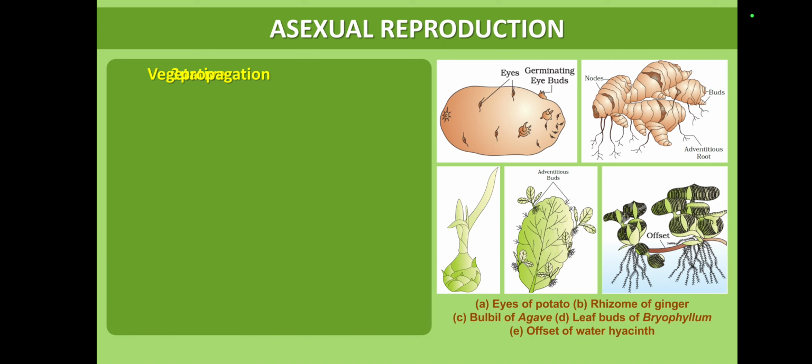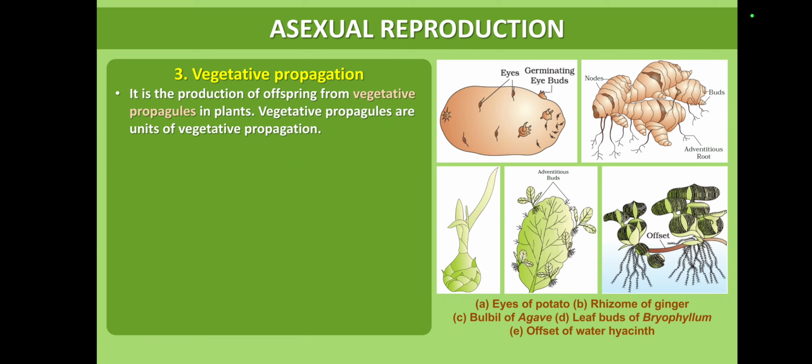It is followed by vegetative propagation. Reproduction that takes place through body parts of an organism is called vegetative propagation. It is the production of offspring from vegetative parts in plants. Vegetative propagules are units of vegetative propagation. See the diagrammatic representations. Potato, ginger, turmeric, onion, bryophyllum and water hyacinth plants are given. Even sugarcane reproduction can take place through body parts.